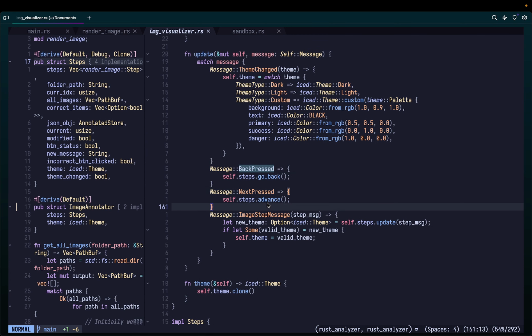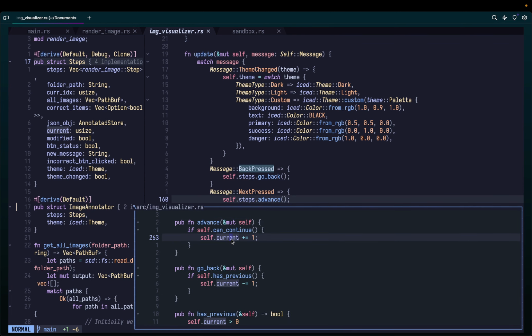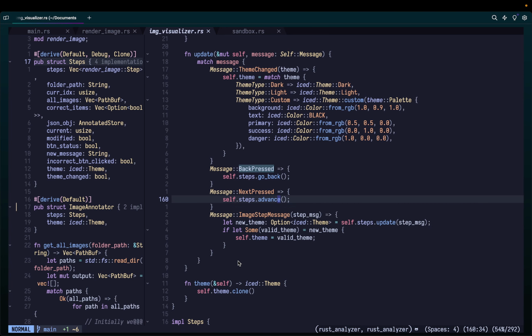Similarly with next pressed, simple, right? Advanced, I can quickly show you what it is. Self dot can continue current, right? Hope it is clear so far, right?